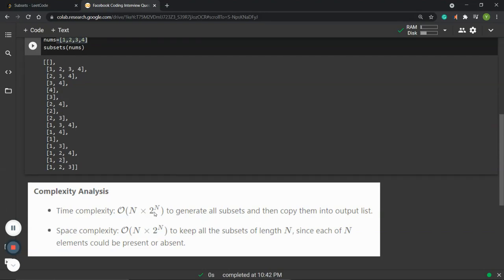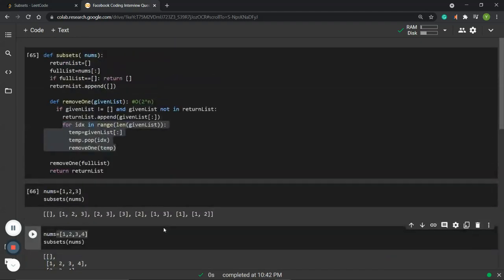And the space complexity is the same. The big O of n times 2 to the power of n, because each subset has a length of n, and there are 2 to the power of n possible subsets. So that's why we need that much space and that much time. Okay, so this is my solution, and I hope you like it.